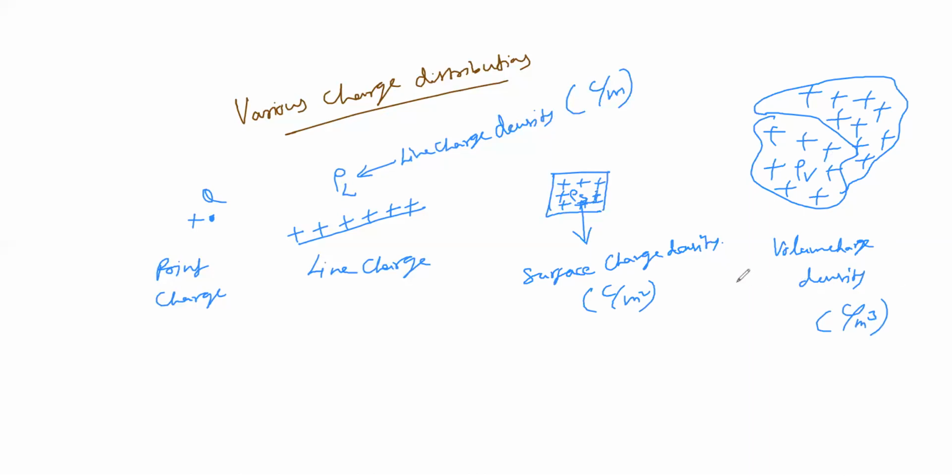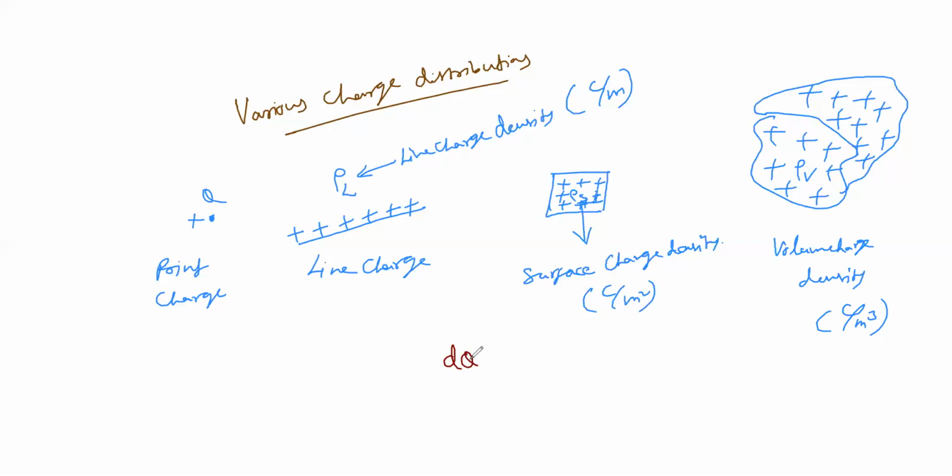That's just to represent a point, a line, a surface and a volume. To get the total charge, we need some equation, using a new term, dq, the charge element. Using this, we are going to calculate the total charge. dq is a charge element and the total charge is q.